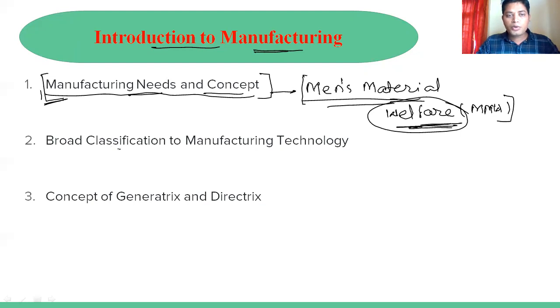Next will be based on the broad classification of manufacturing technology. This will cover the different manufacturing processes like casting, joining, shaping, forming, and this machining process. So where the material is added, where the material is subtracted, where there is no need to join the material, that we will discuss in this part. Okay, at the end in this unit we'll discuss the concept of the generatrix and the directrix.